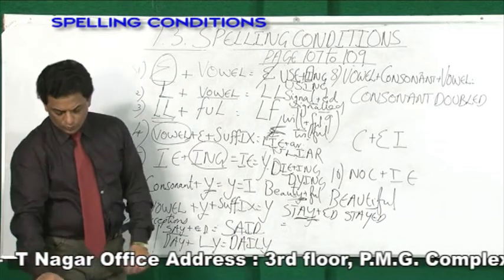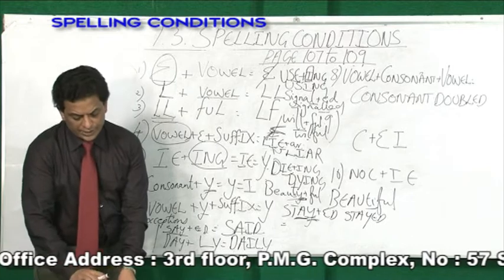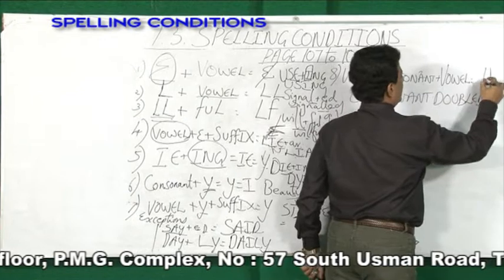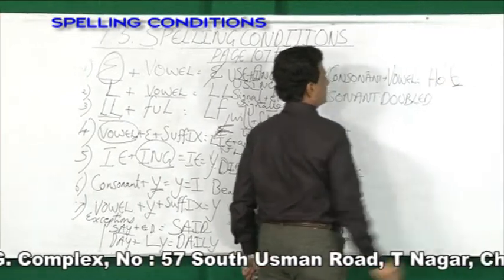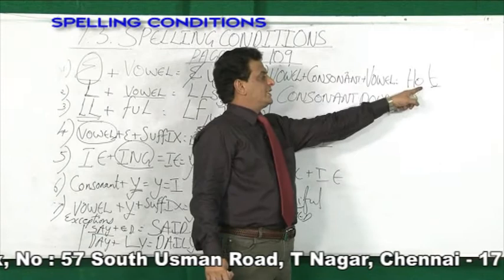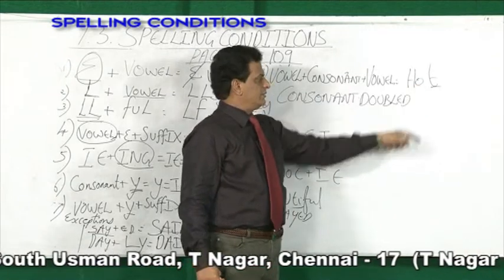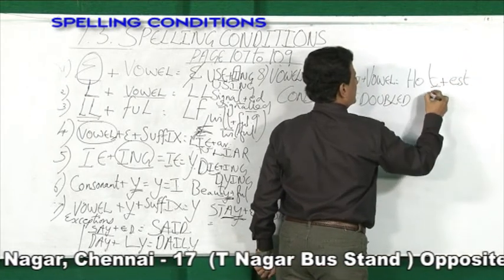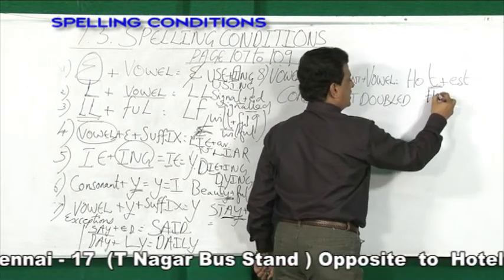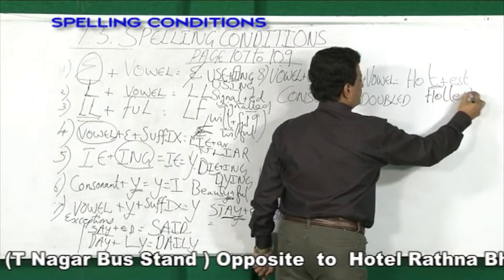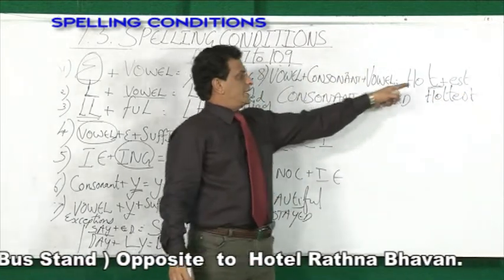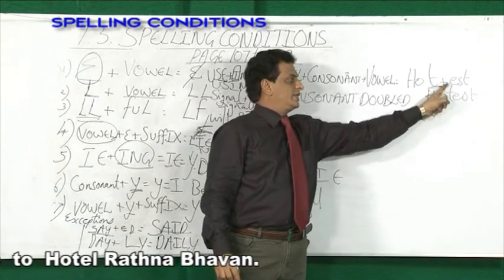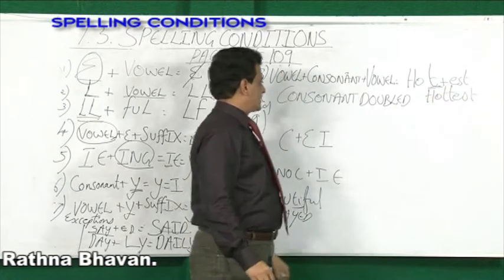The next one, the 8th rule, a very important rule here. What does the 8th rule say? Suppose any word ends with a consonant and before that there is a vowel. If a suffix is added, for example est, hot, then this consonant is doubled, hottest. Any word that ends with a consonant and before that there is a vowel, and a vowel suffix is added, then this consonant is doubled, hottest.